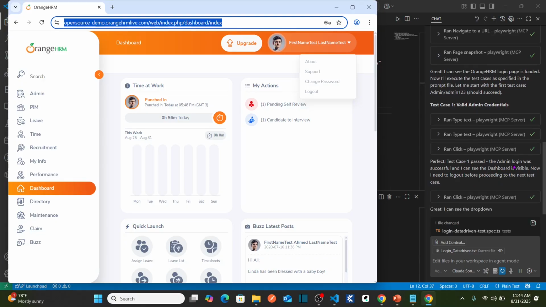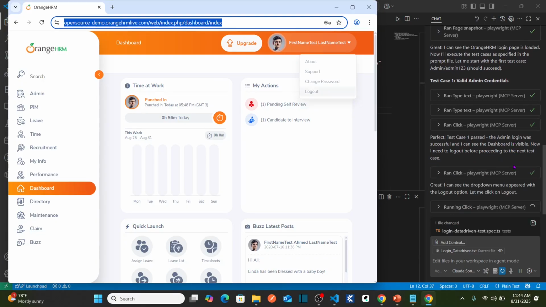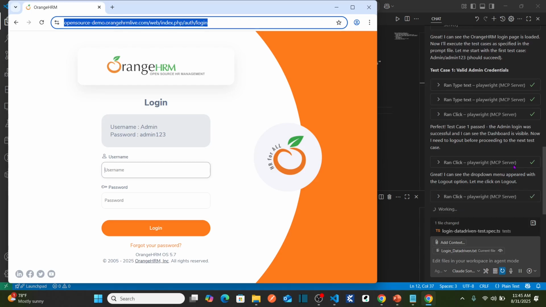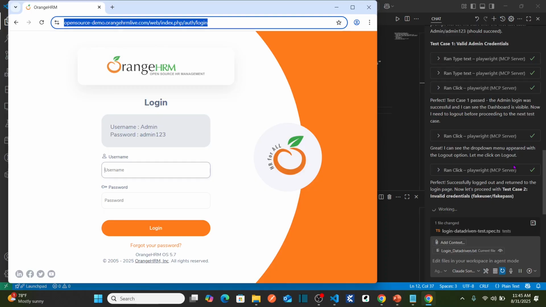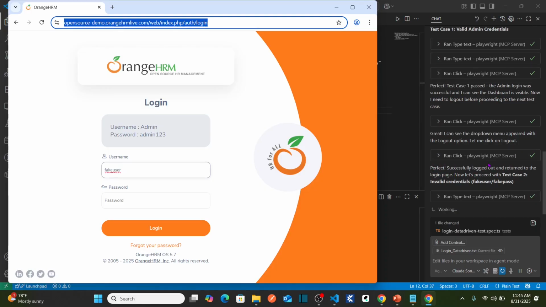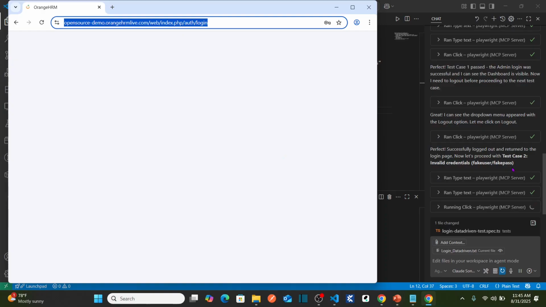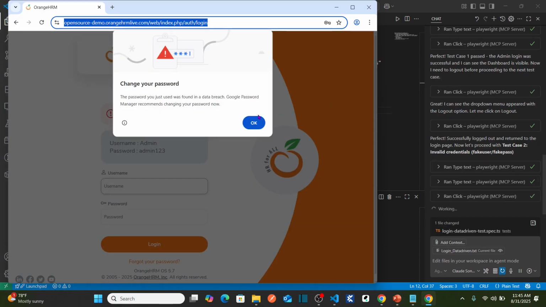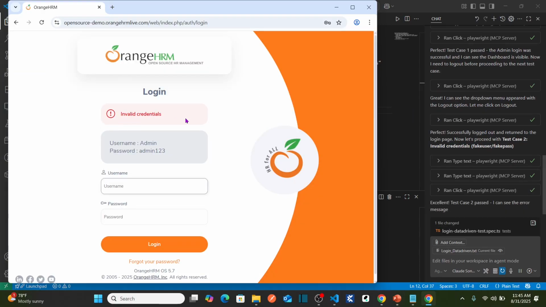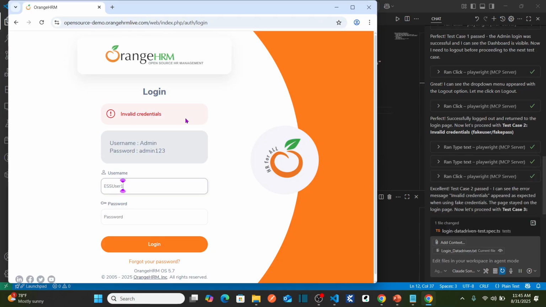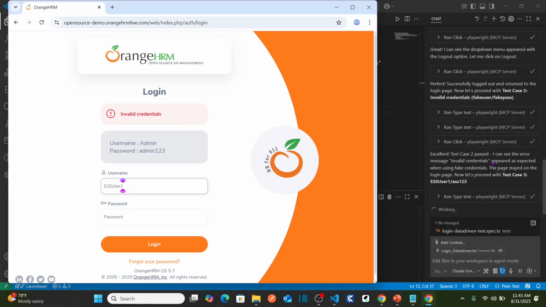Now it is performing the logout function. Done. Now it should take the second data set. See here it says perfect, successfully logged out. Now it's going to run the invalid credentials, test case 2. So it entered fake user, fake password. So here now you got the invalid credentials message. Excellent. Test case 2 passed. I can see the error message.